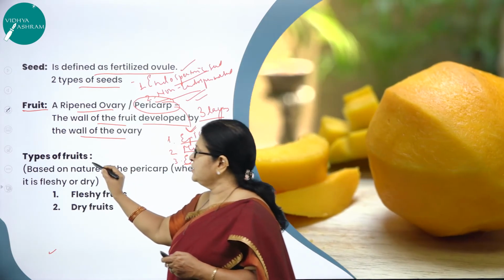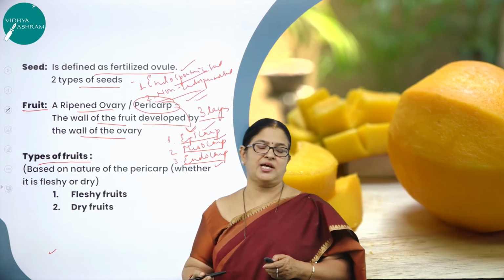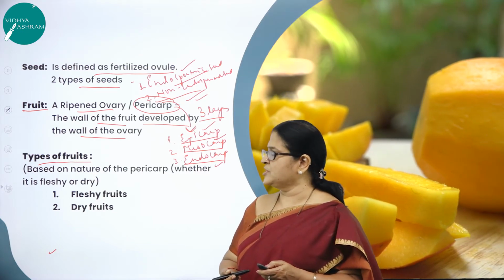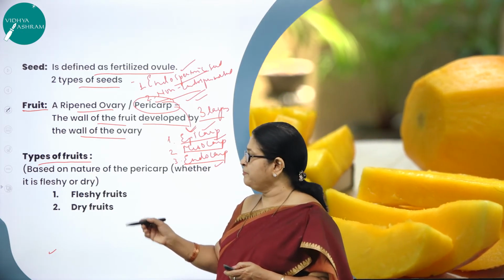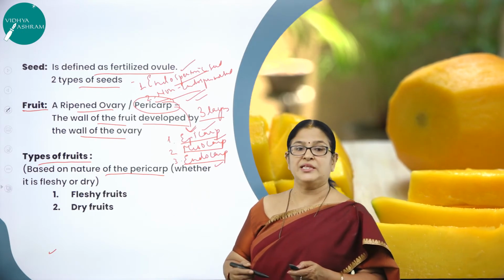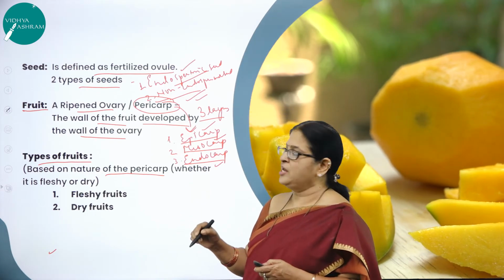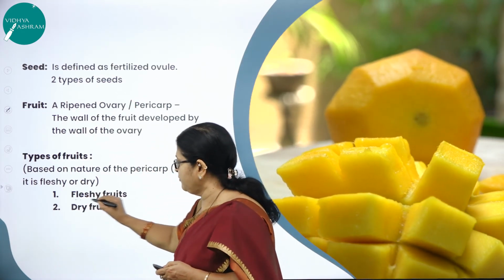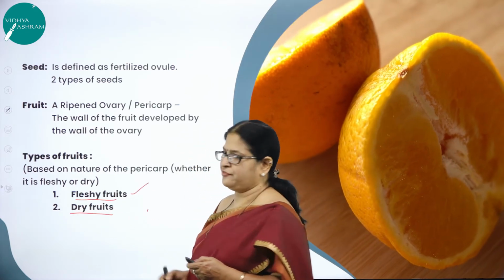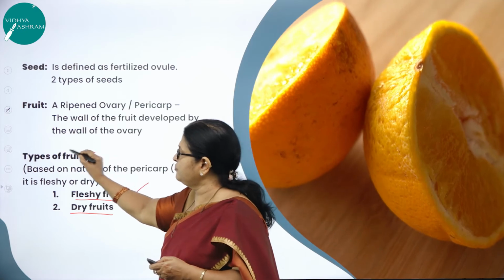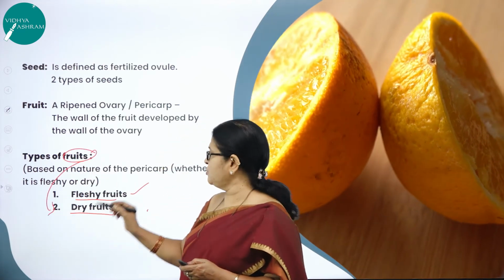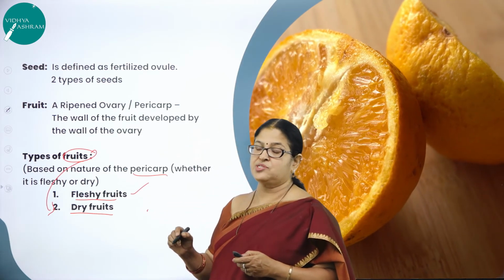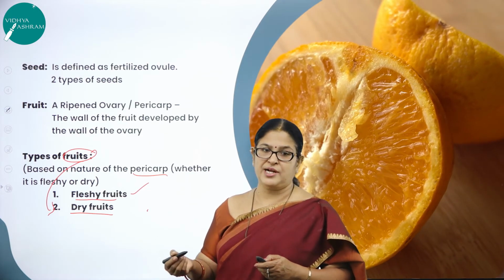Now moving on to the types of fruits. In my next session also I'll be discussing fruits, like what we mean by true fruits and what we mean by false fruits. Now what are the types of fruits? Based on the nature of the pericarp, whether the pericarp is fleshy or dry, we classify the fruits into two types. One is called the fleshy fruits, the other is called the dry fruits. What is the basis for classifying the fruits into two types? Based on the nature of the pericarp. What is pericarp? Pericarp is nothing but the ovary wall, which is divided into three layers: epicarp, mesocarp and endocarp.